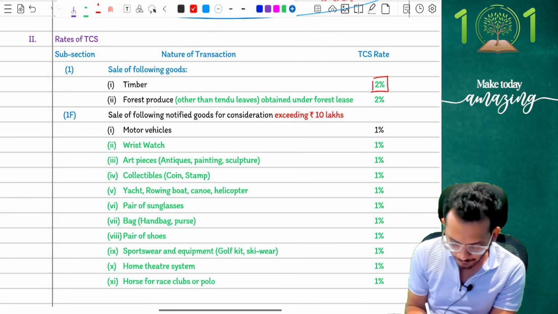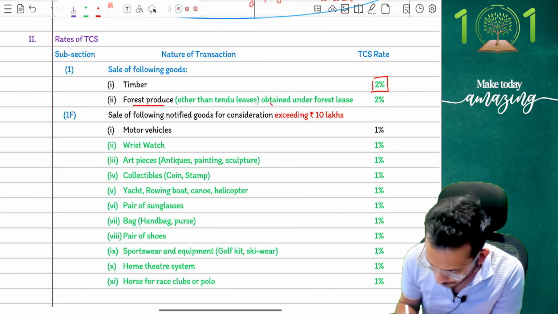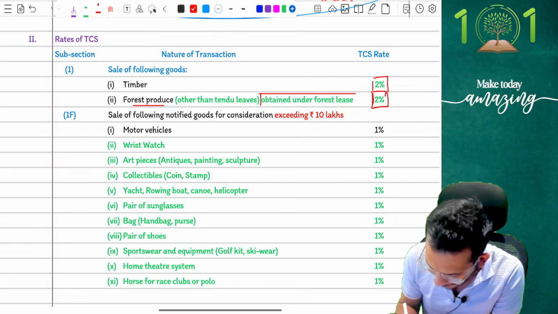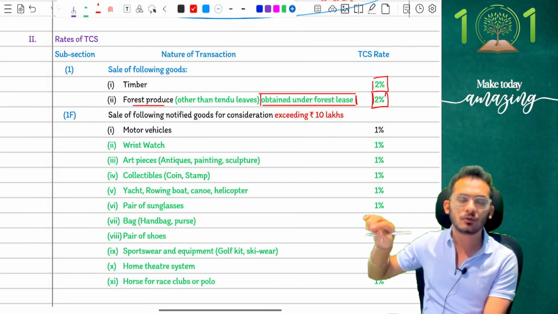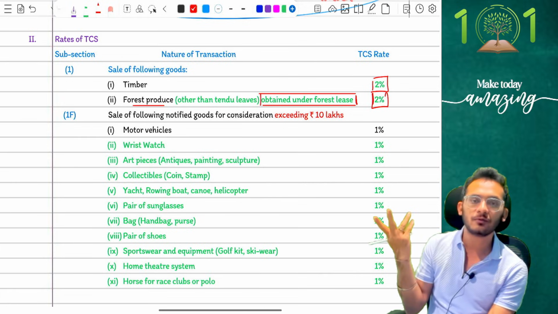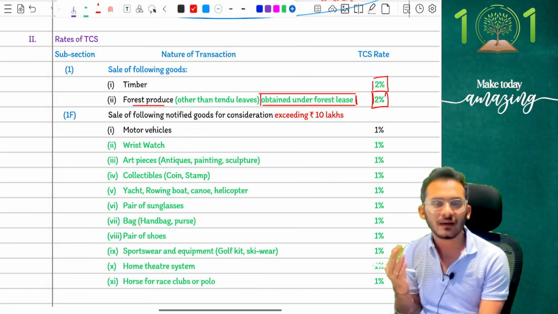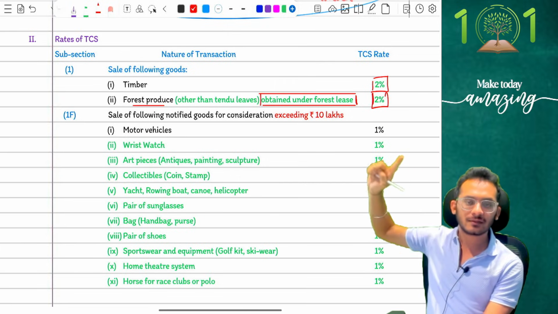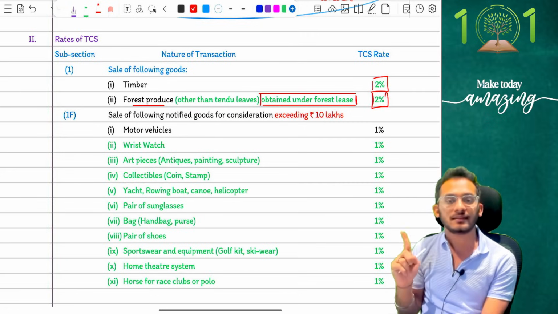Coming to the next one, which is forest produce, income tax now amends saying that forest produce will be liable for 2% TCS only when it is taken under a forest lease, which means I need to have an approval for this. I should have got an approval to go and sever forest produce, and only then I'll be liable for TCS. If it was not under a forest lease, it is not liable for TCS. It looks more like an illegal purchase, and therefore that will not be covered there. So these two amendments have come: timber 2%, forest produce under forest lease 2%, is what the TCS amendment is.